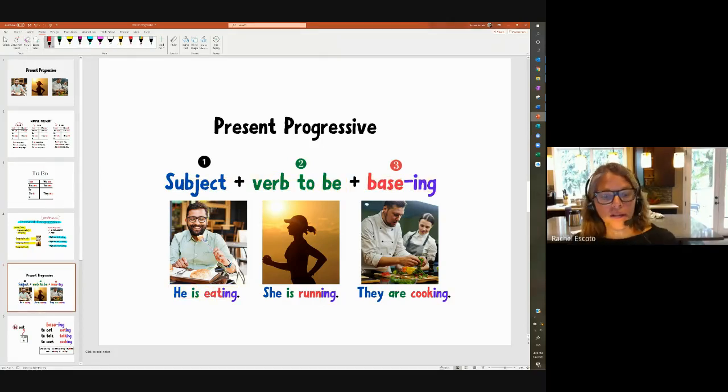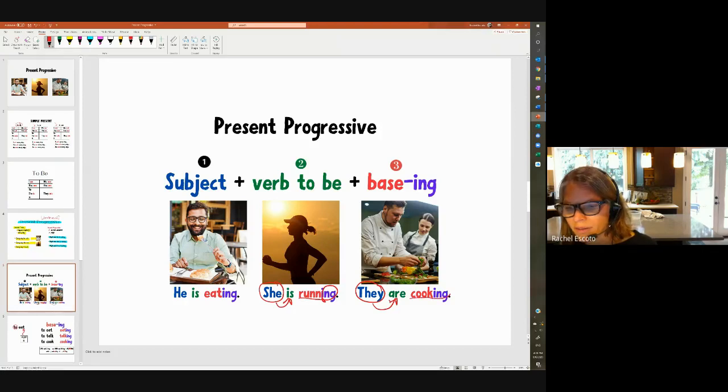Okay, for this one, we have the subject, the verb to be that agrees, and then we have the base of the verb plus ing. She is running. In this one, we have the subject, they, the verb to be that agrees with they, are, the base of the verb plus ing. They are cooking. Three things we need, right?